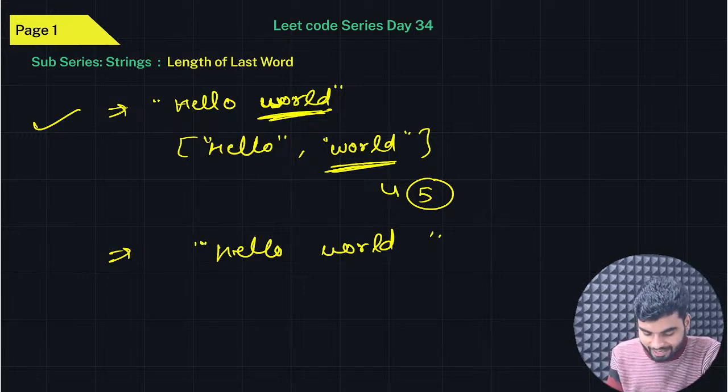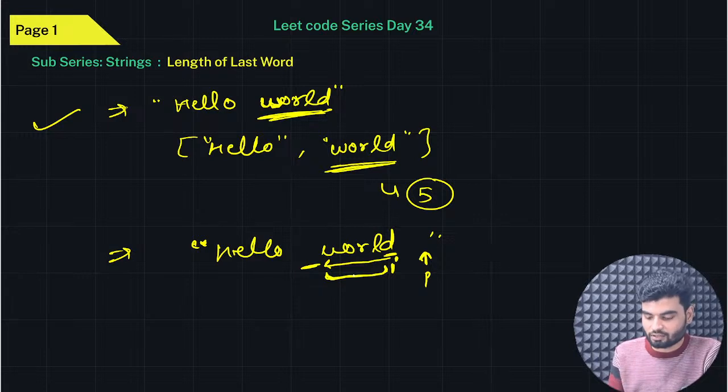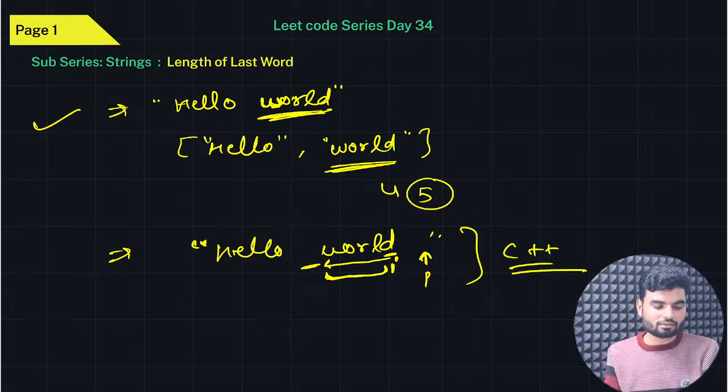You'll start your pointer at the end, and keep iterating until you get a non-space character, for example this D. Then iterate again from here until you get another space. This particular length you can count with the help of a counter, and that will be the length of the last word. So this will be the logic for C++.